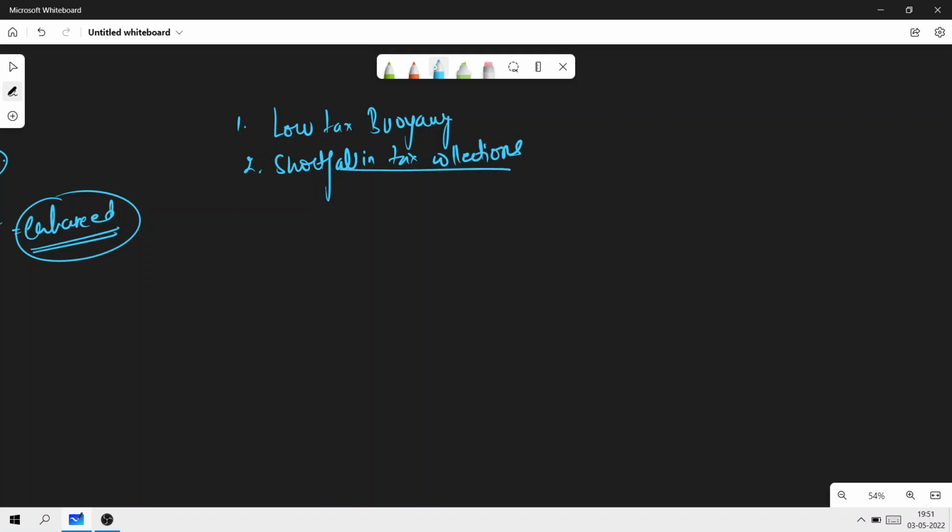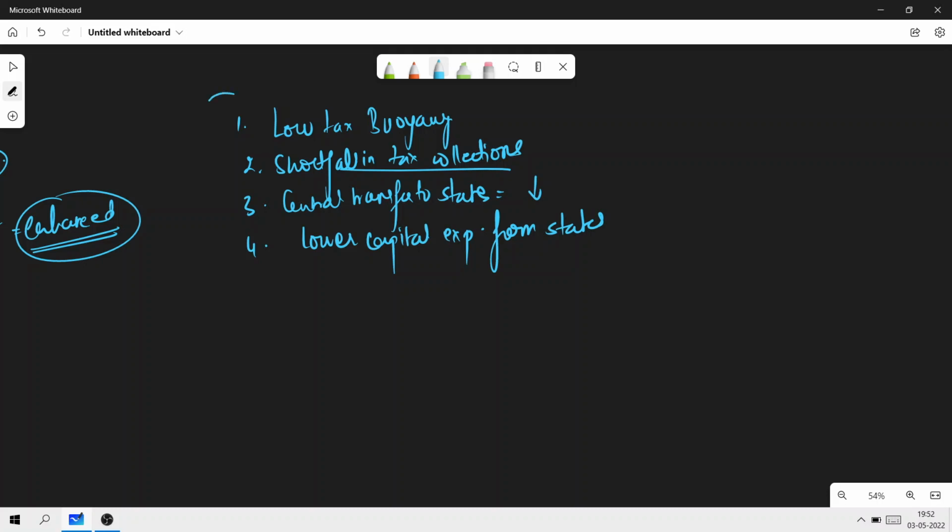This is of course due to lockdown, due to COVID. Then there has been a reduction in the share of united funds in central transfers to states. There has been a reduction, again, very importantly. Then lower capital expenditure from the states is also one of the reasons. So these are the possible important reasons that you must understand, that these are the reasons for the shortfall in state finances. Of course, there are more, but these are the important ones that you need to understand.